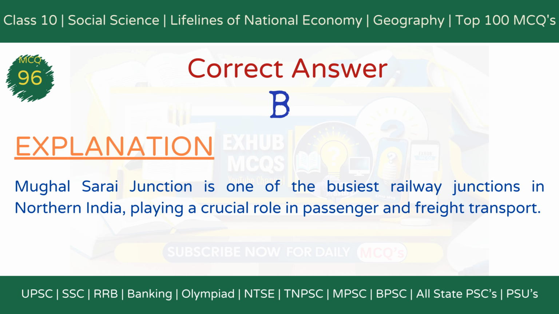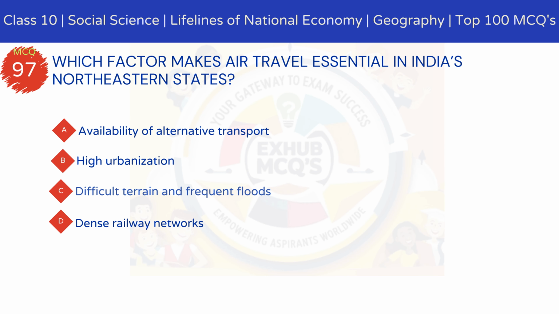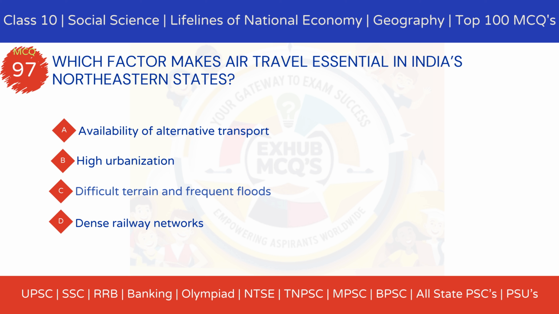and freight transport. MCQ 97. Which factor makes air travel essential in India's northeastern states? Option A, availability of alternative transport. Option B, high urbanization. Option C, difficult terrain and frequent floods. Option D, dense railway networks.